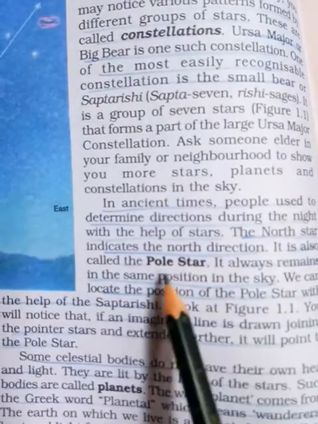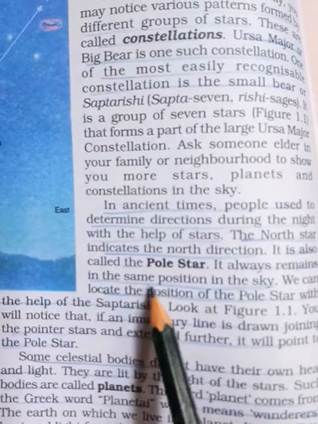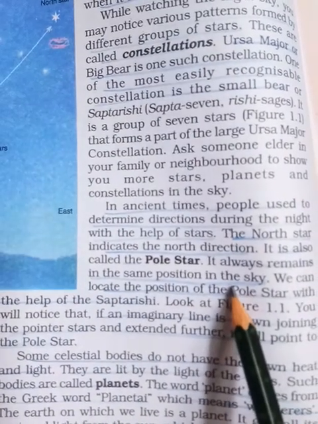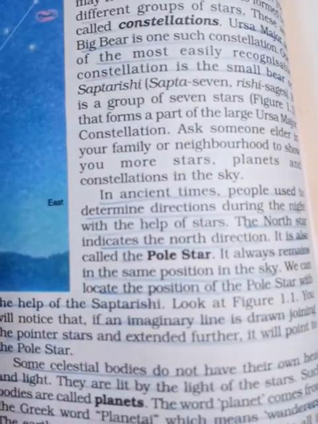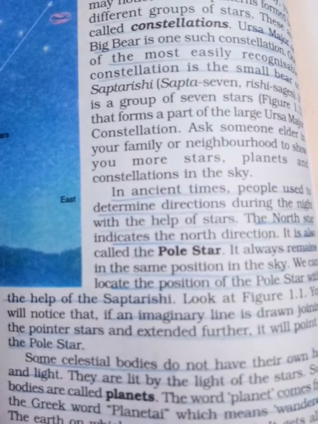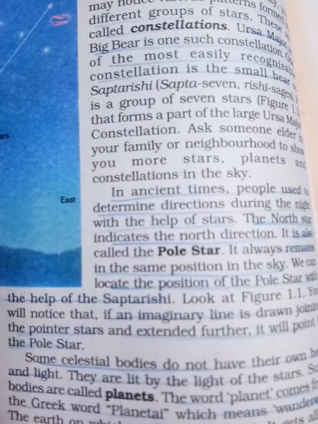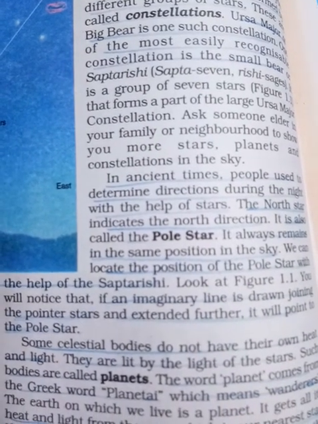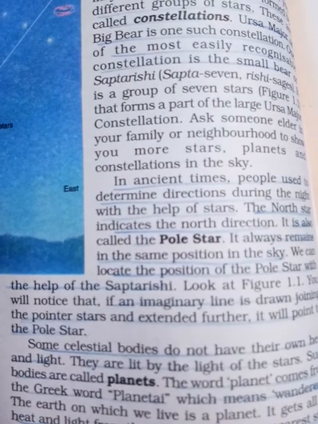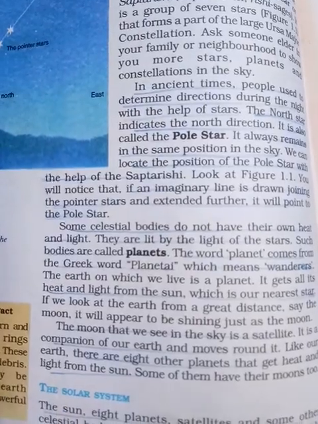It is called the pole star. It also remains in the same position in the sky, because its position does not change. It is always fixed in the north direction, so that's why they didn't change.